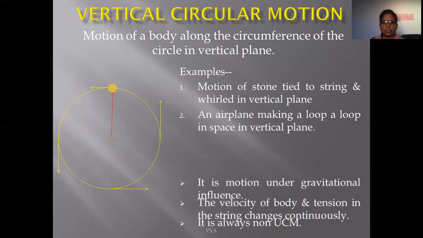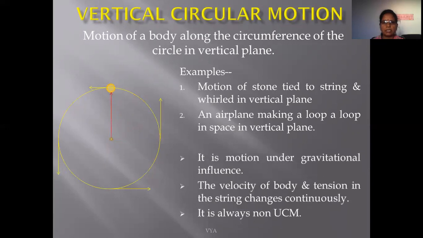Now, when this body is moving from the bottom to the top position, the magnitude of velocity goes on decreasing, because when the body moves from bottom to top, that motion is opposite to the direction of gravity.